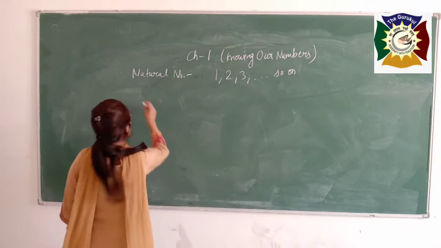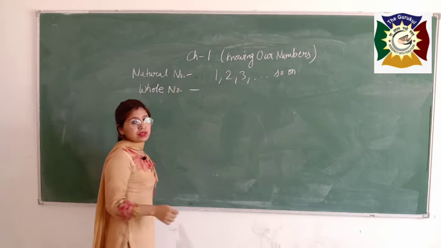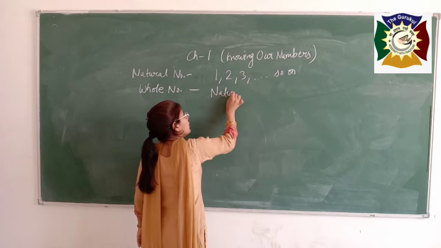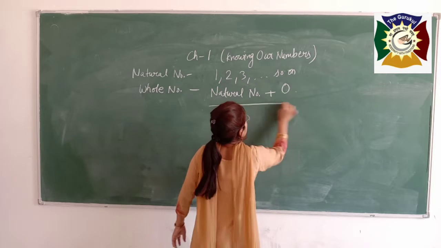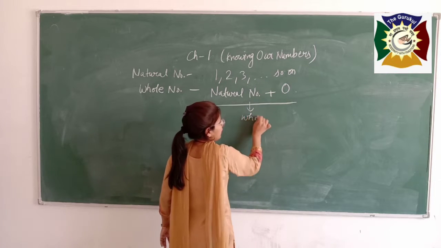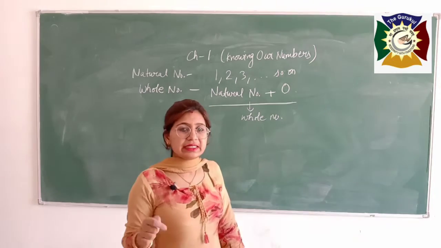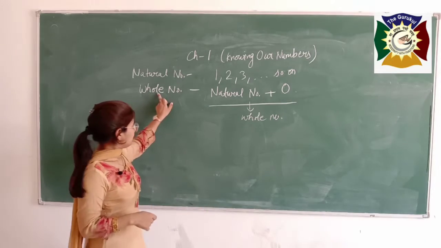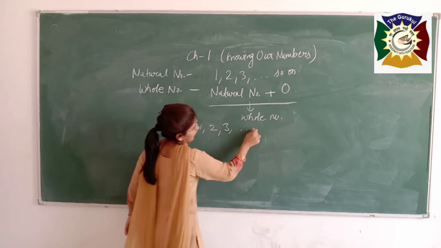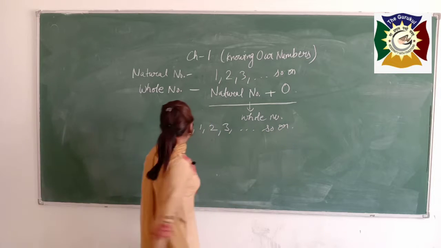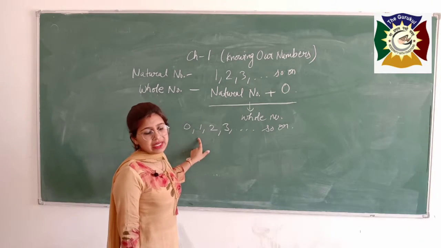Now I want to tell you about the whole number. Natural numbers plus 0 is known as our whole number, or you can say when 0 is included in the natural numbers, then we get the whole numbers. Whole numbers are 0, 1, 2, 3 and so on. Students, 0 is the smallest whole number. Keep it in your mind.